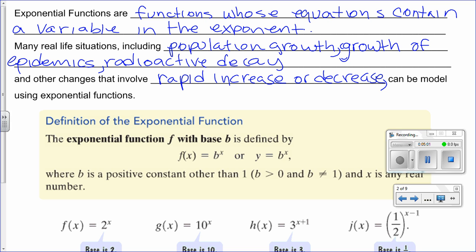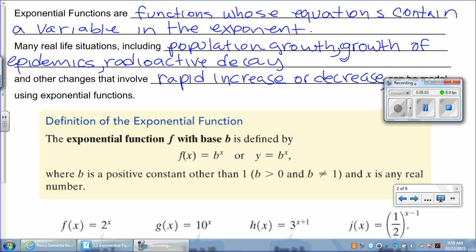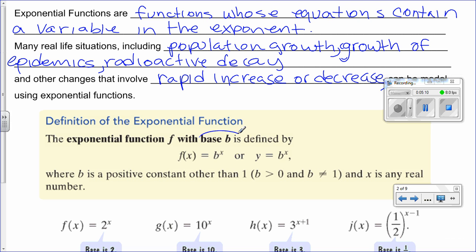Now inside this box, we have the definition of an exponential function. So let's go ahead and read it. We have the exponential function f with base b. So this is the base, and that base could be almost any number, any positive number. b could be any positive constant, but we have to be careful that the positive constant is not equal to 1. We'll see in a minute why it cannot be equal to 1.